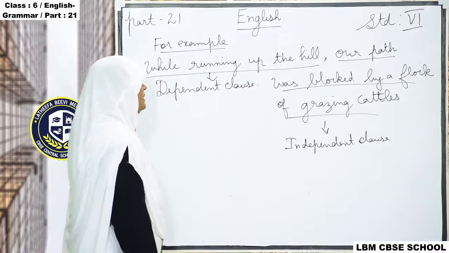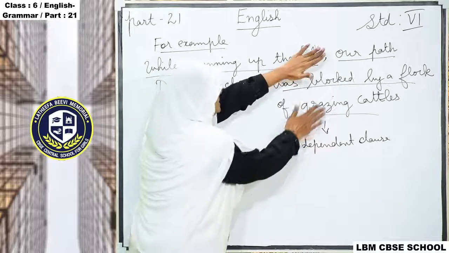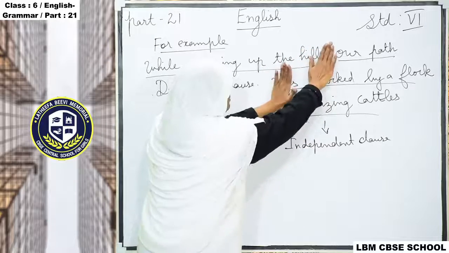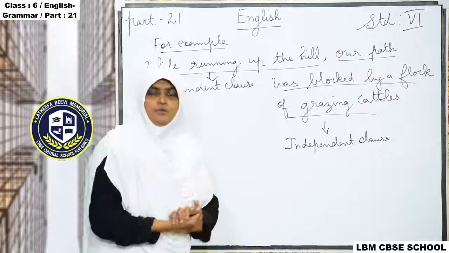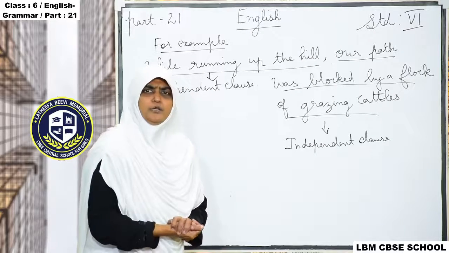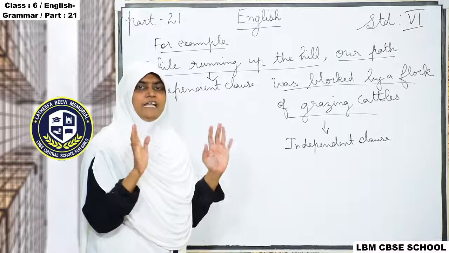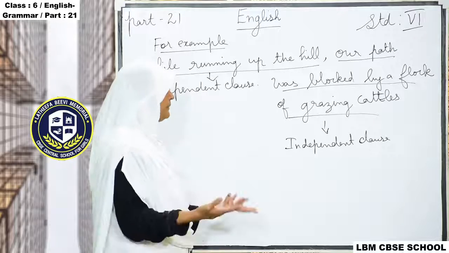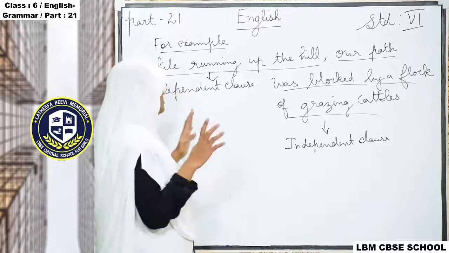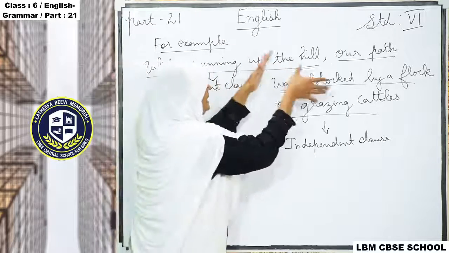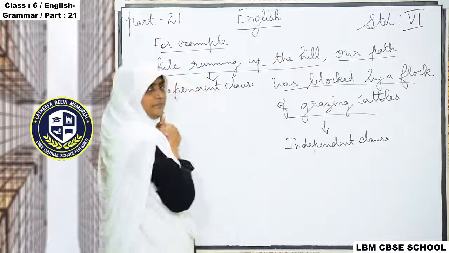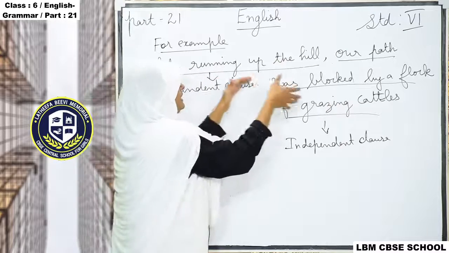For example, if you take just the first part, while running up the hill, can you give any complete meaning? No, it's not giving a complete meaning. While running up the hill, that's all. So this part depends on the other part, the independent clause.